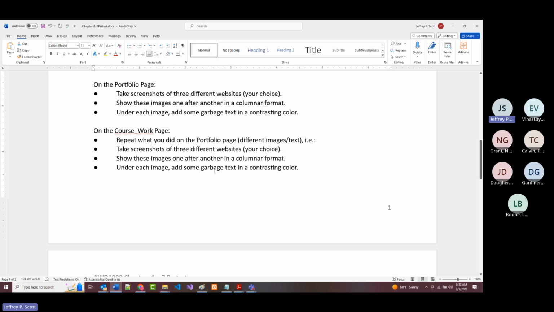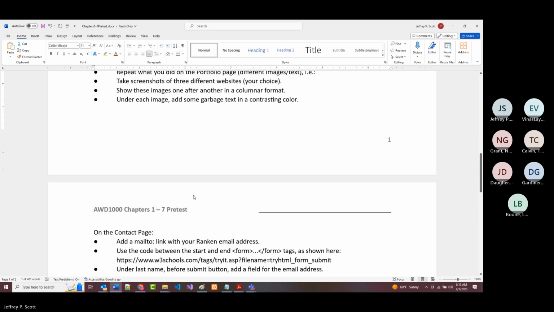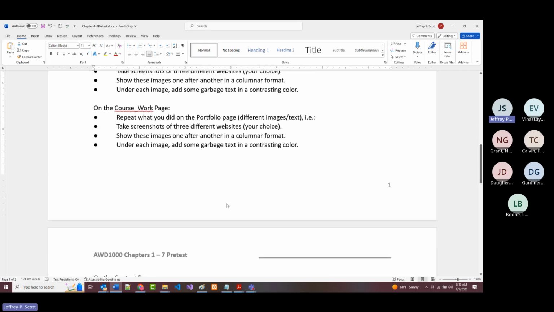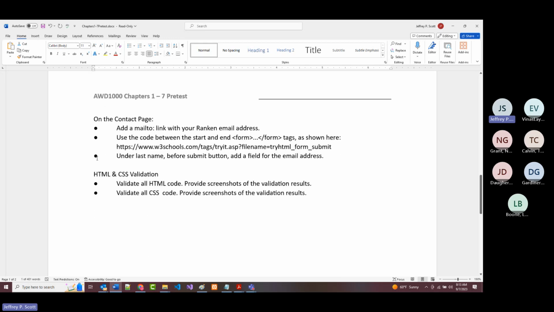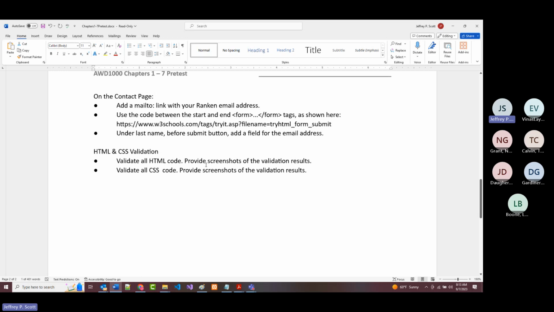All right, on the coursework page, repeat what you did on the portfolio page. So basically, they're going to look very similar. Have different images on there and a little bit of different text, just so you get an idea of how to do this. Then finally, on the contact page, add a mailto link.